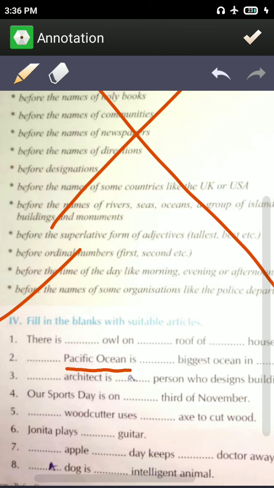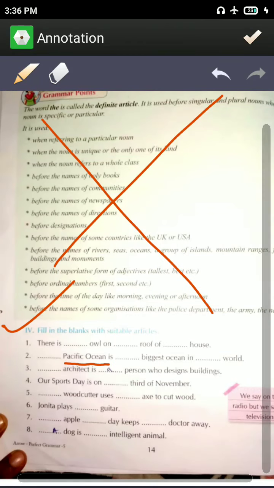So we will also use the here. You know that world is only one, so again you will use the here. Before architect you will use an, because architect is a profession. And here you will use a. Our day is on the 3rd of November.